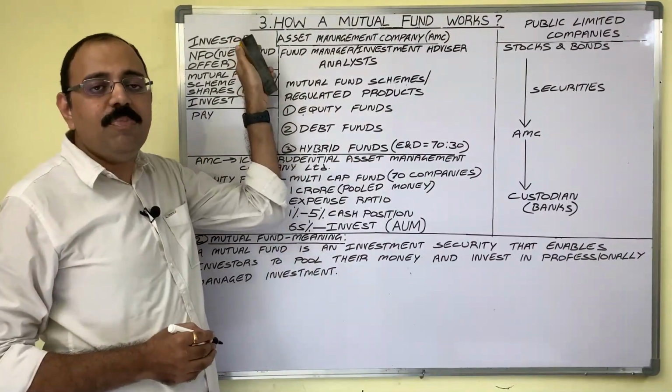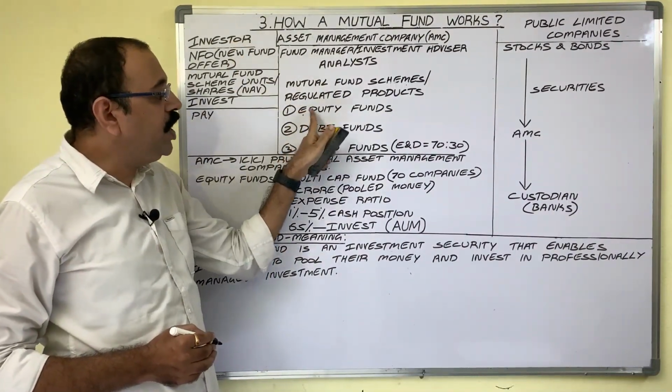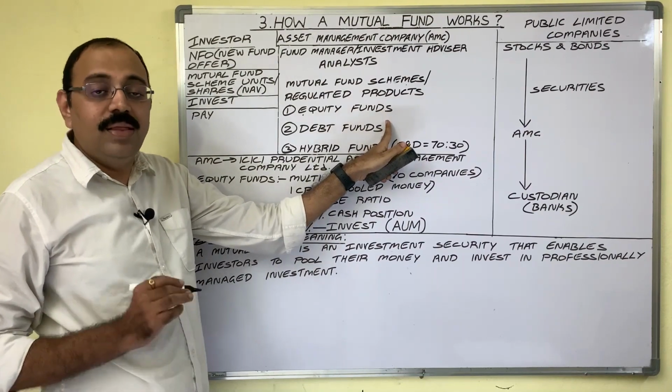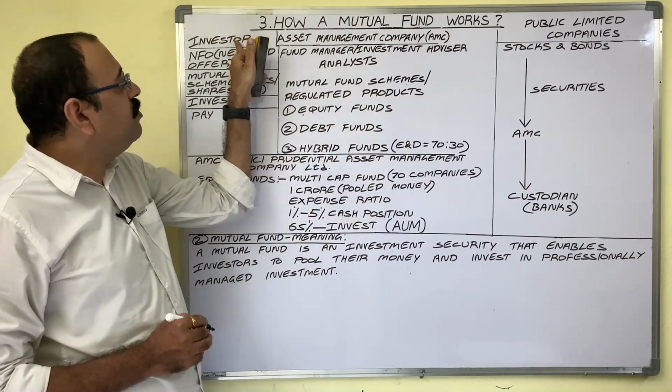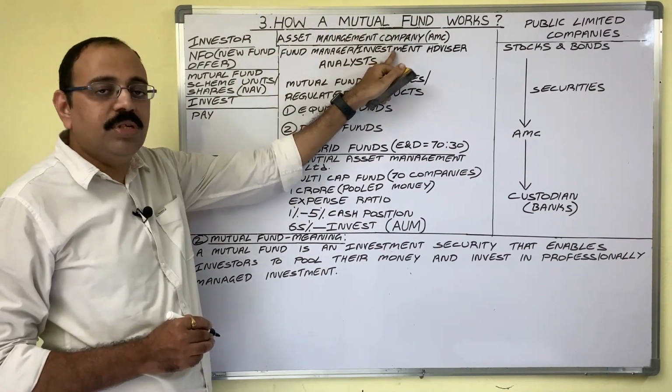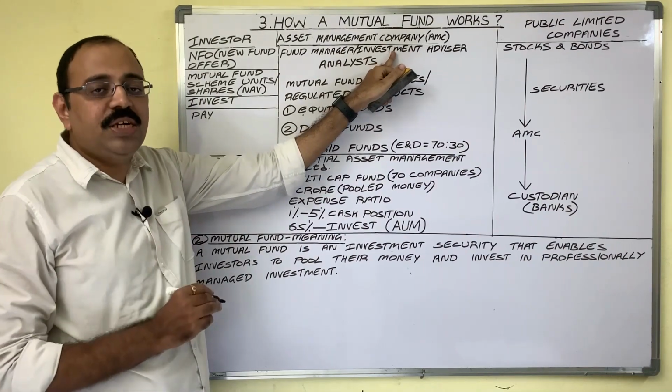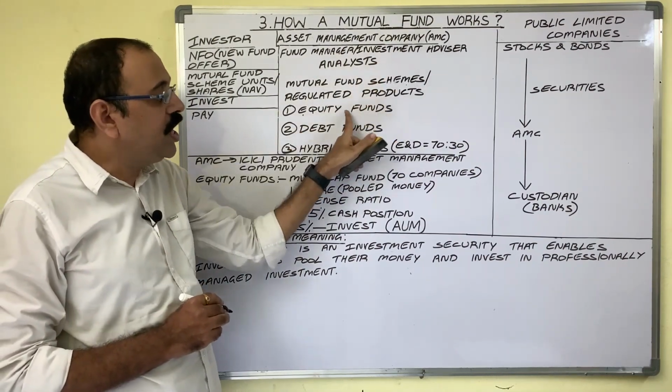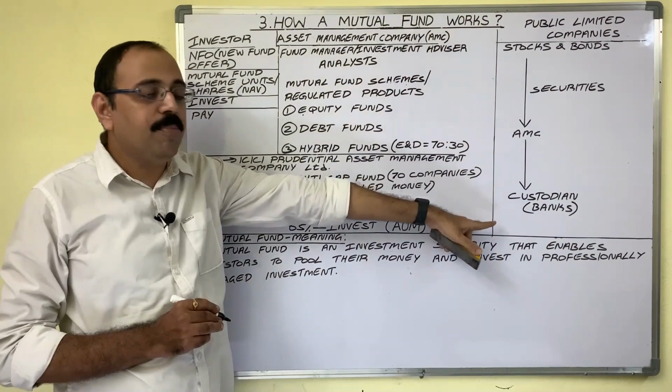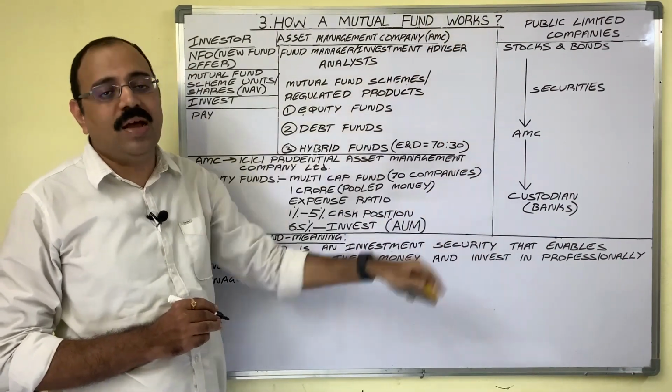Suppose investor purchased one equity mutual fund scheme. Then the money which is given by investor to AMC will be invested in equity shares of different companies from different sectors.